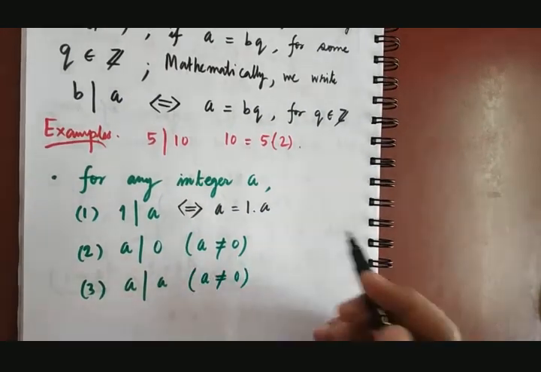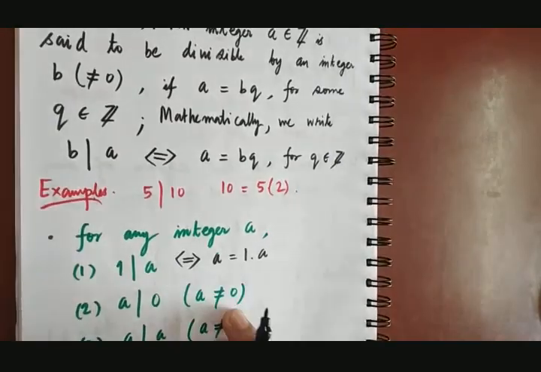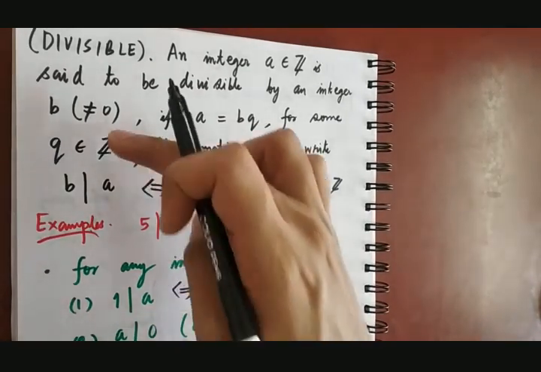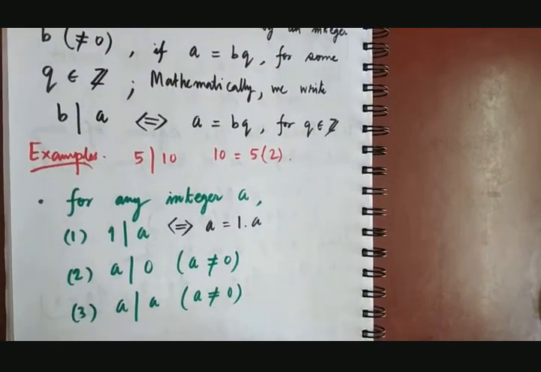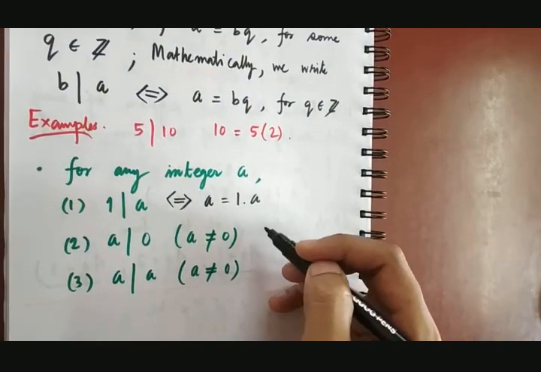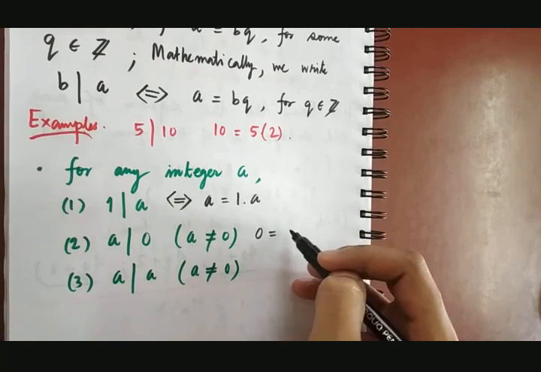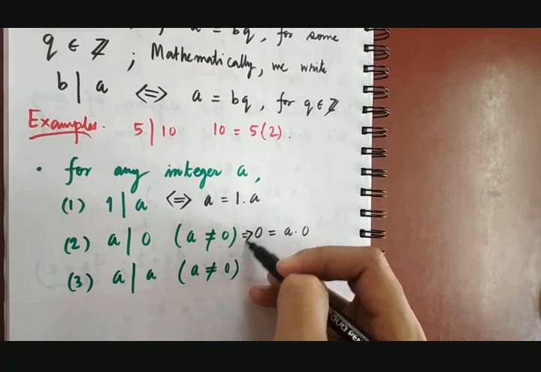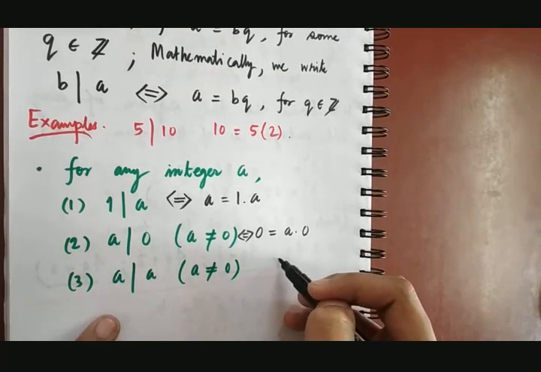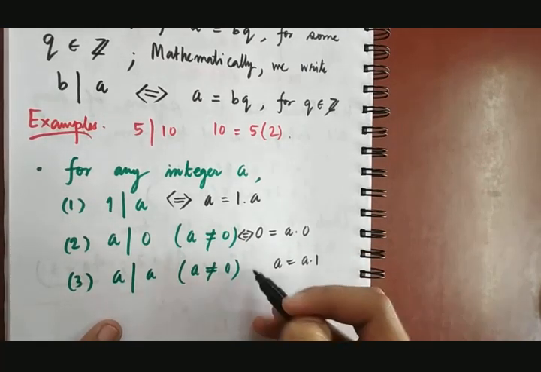Why am I taking A not equals to 0? Because the divisor cannot be 0. So here A being the divisor cannot be 0. So why is this true? Because 0 can be written as A times 0. And why is this one true? Because A can be written as A times 1.